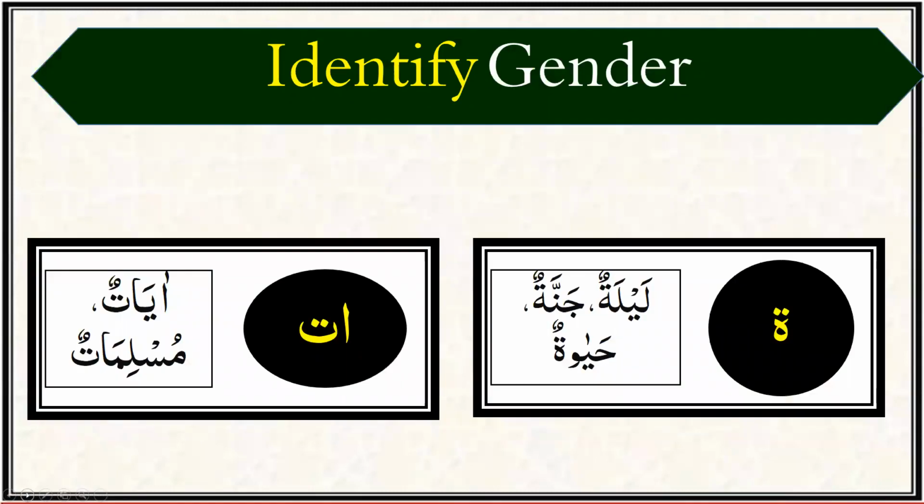Now, please note down that mostly the feminine words from Quran Majeed would be identified with the help of these two signs, round ta and alif and elongated ta at the end of the word. These are the two major signs which would enable us to identify the feminine mostly from Quran Majeed.